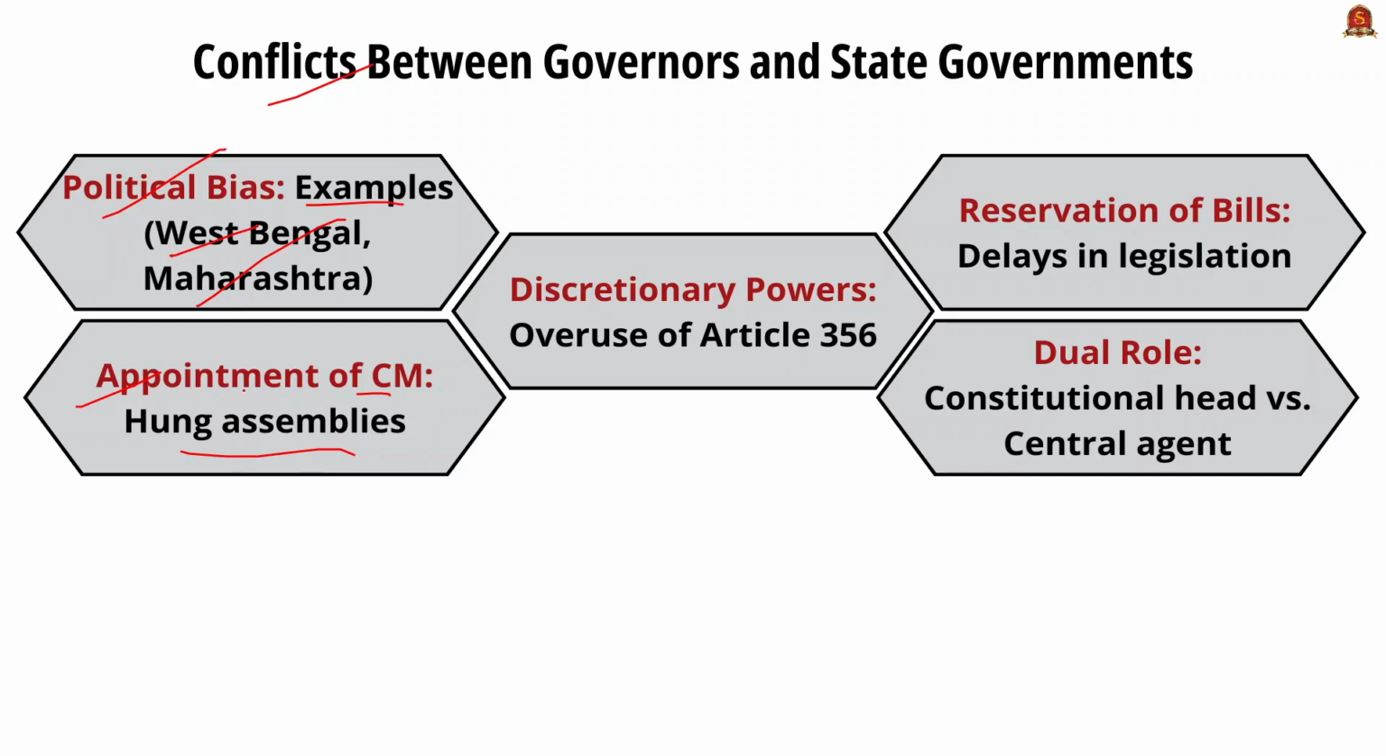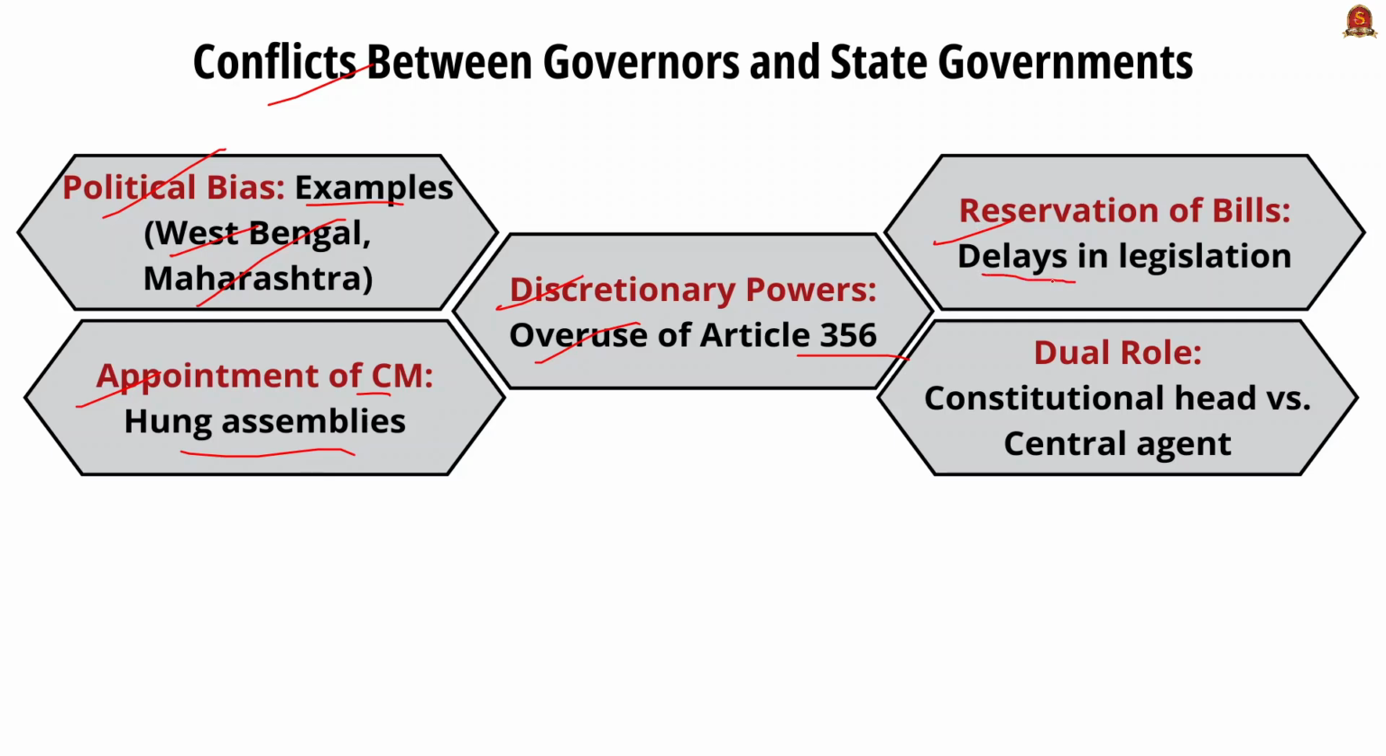So here the governor will use his discretionary power to appoint chief minister. And the third major reason for the conflict is discretionary power, that is the overuse of Article 356 to impose President's rule in the state. This can also become an area of tension with the state government. And the fourth major area of conflict is reservation of bills.